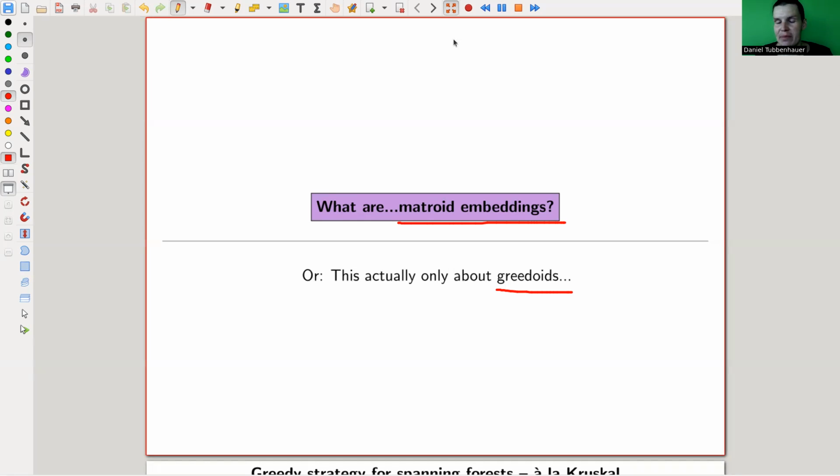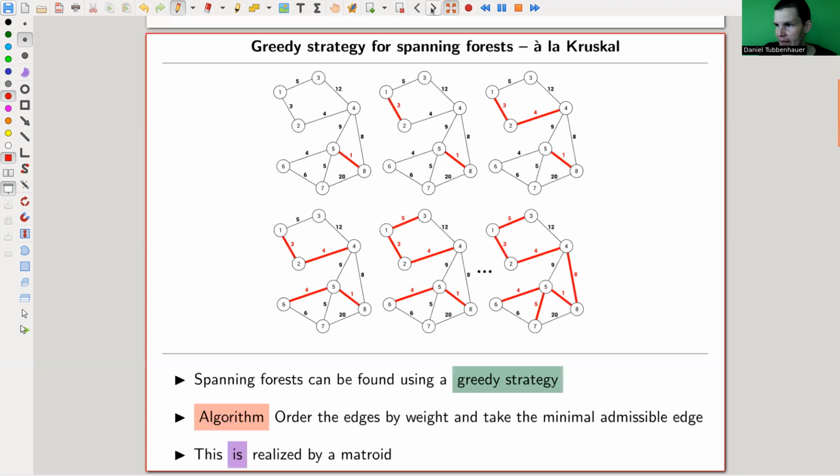Really keep in mind what we are looking for is the following statement. A greedy algorithm should be equivalent to a matroid. That's not quite true. So what do we need to do to fix that problem? That's what we are going to look at today. Okay, and let me remind you what this was.